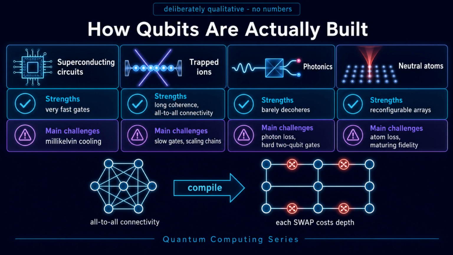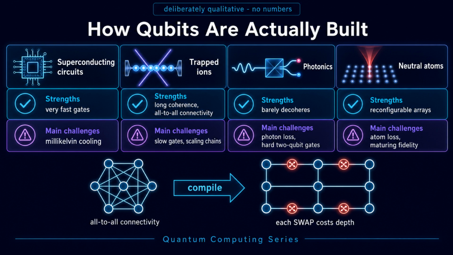Several physical platforms are being developed in parallel, and none of them is a clear winner yet. This comparison stays deliberately qualitative because published device specifications change from month to month. Superconducting circuits give very fast gates and borrow fabrication from the semiconductor industry, but need millikelvin temperatures and usually couple only neighboring qubits. Trapped ions offer long coherence, high fidelity, and all-to-all connectivity, but slower gates and hard scaling.